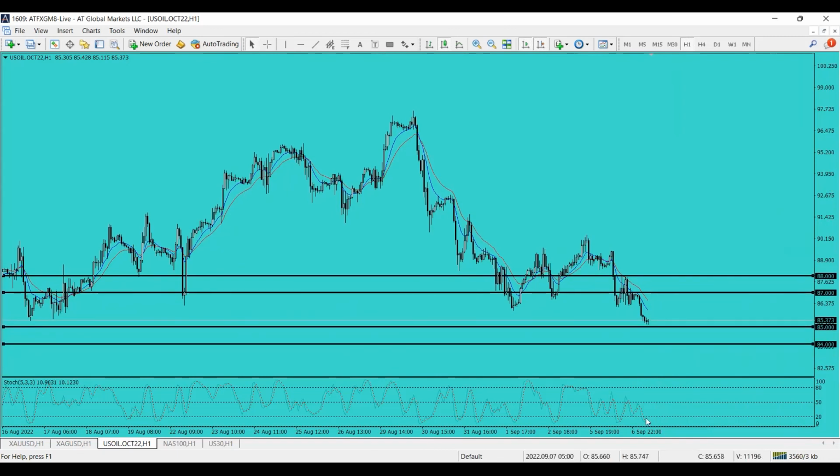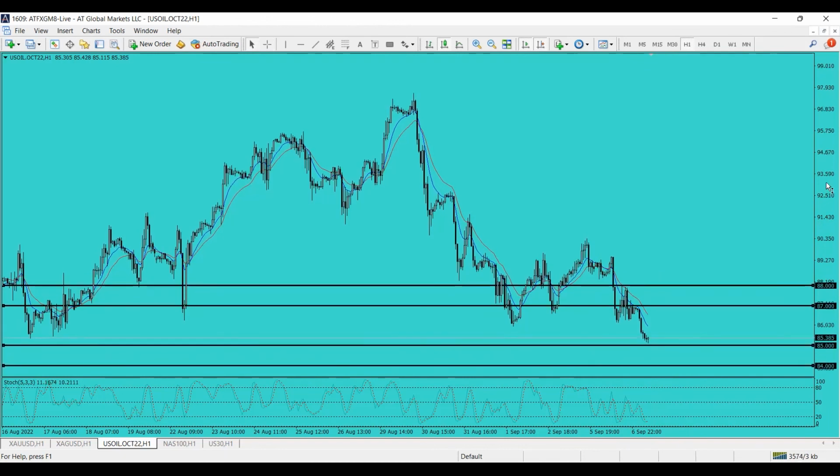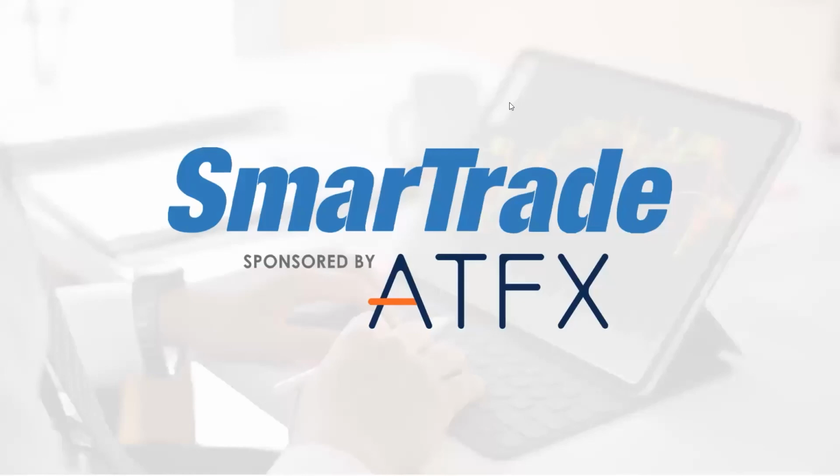As of the moment, stochastics is around the 20 level. So I'd rather wait for a pullback from the 80 level, and then if it's near 85 and it goes down below 85, then we might place a short position and target 84. So overall, you guys know the drill. If you watched the previous videos, if you manage to take positions, regardless if it's long or short, I would advise you to trail half of the targeted pips so that it can protect your capital, and same goes with your profits.